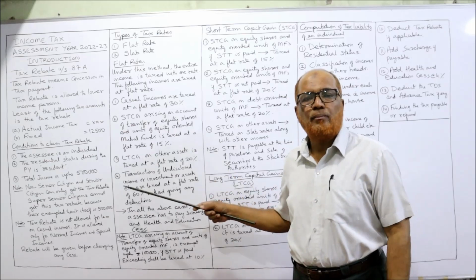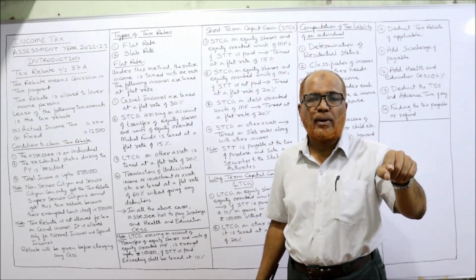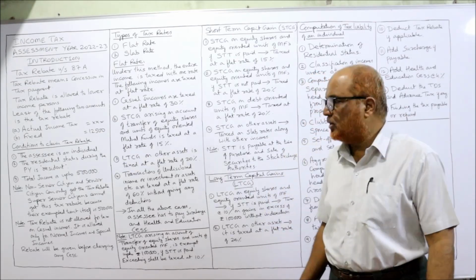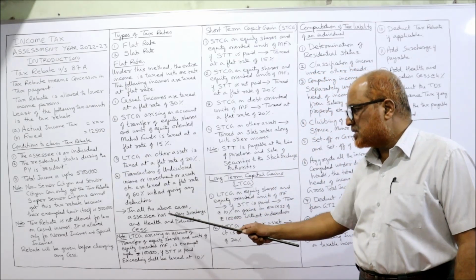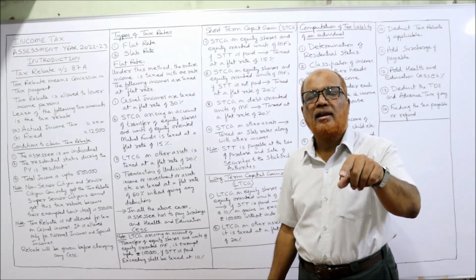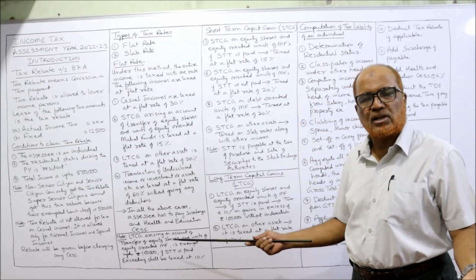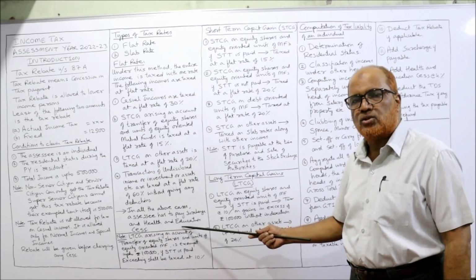Remember, these are very important. Note it down. These rates we are going to apply in the problems in the coming videos. In all the above cases, the assessee has to pay surcharge and health and education cess. After calculating the flat rate of tax, they have to add, as usual, surcharge and health and education cess.